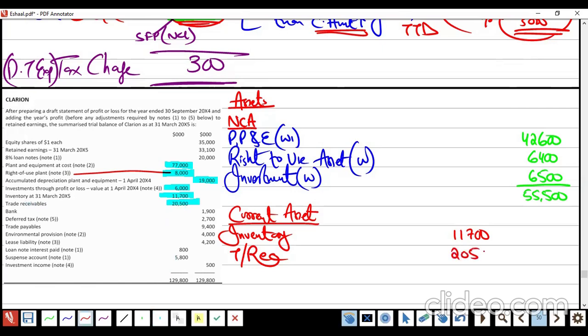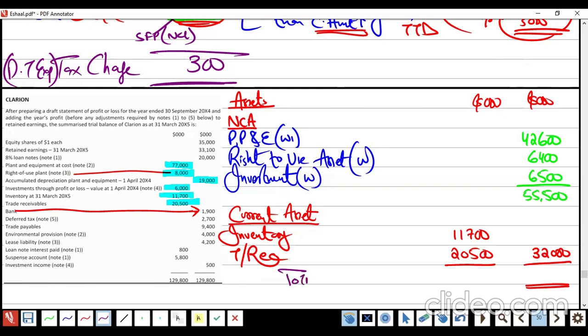The format is like that, that current assets you will put in a separate column and you add them up. The bank is there. Sir, why are you not taking the bank? Bank is on which side? Debit or credit? Credit. So credit is an overdraft, not an asset. And I don't have any other current or non-current assets left. So I am having my total assets. How much?